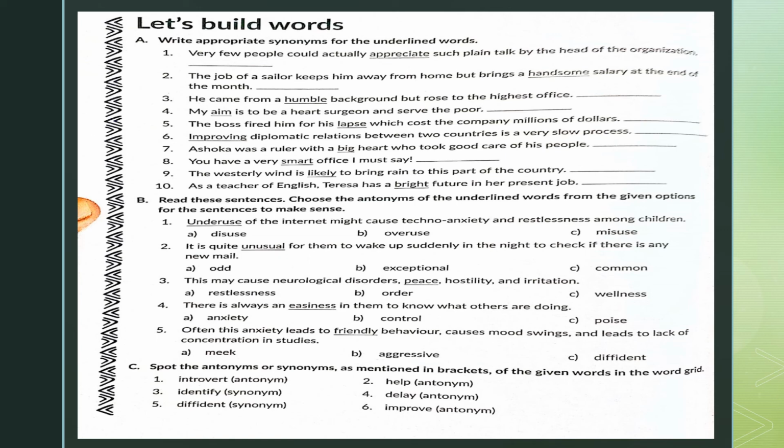Come to exercise C. Spot the antonyms or synonyms as mentioned in brackets of the given words in the word grid. Introvert. What is the antonym of introvert? This is a very good vocabulary building exercise, children. So the antonym means opposite. Opposite of introvert is extrovert.